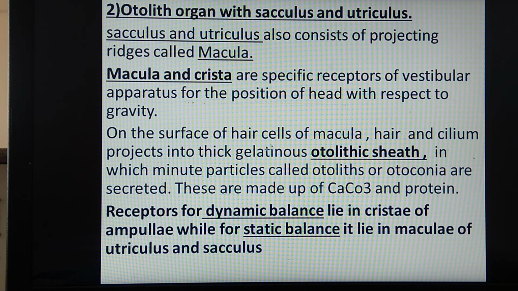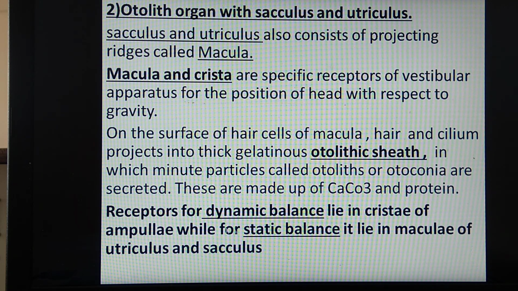What is the function of these otolith particles? If our balance gets disturbed, if we are tilting towards the right side, then the otolith particles will move towards the left side, so our balance will be maintained. Remember, otolith particles made up of calcium carbonate and protein are present in the internal ear, in the macular region. This is the last sentence for the inner ear.